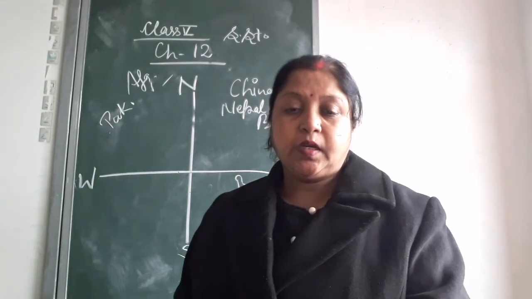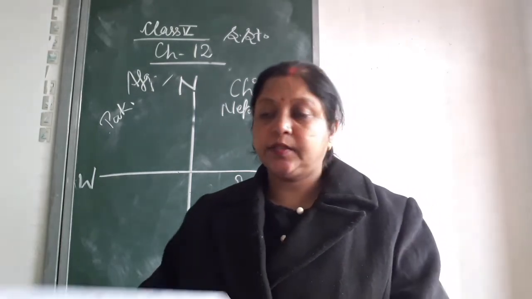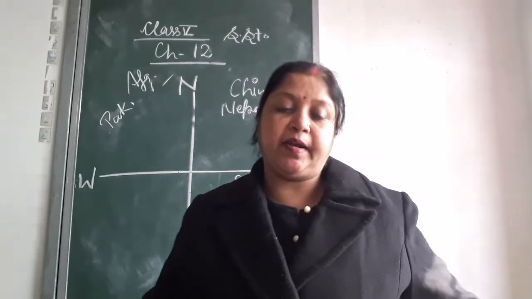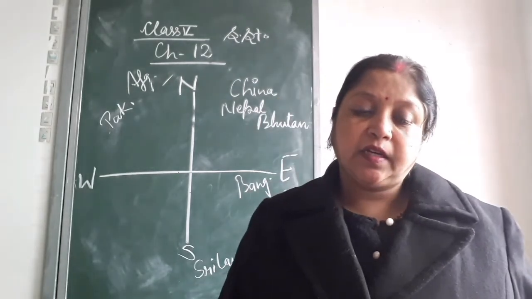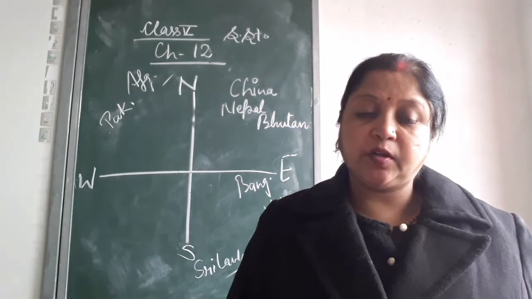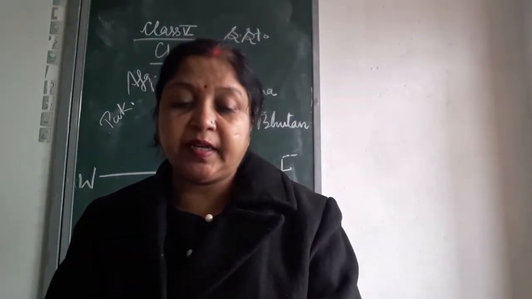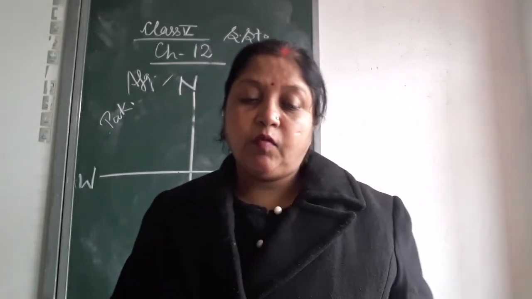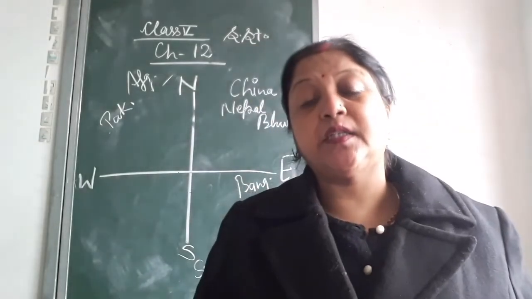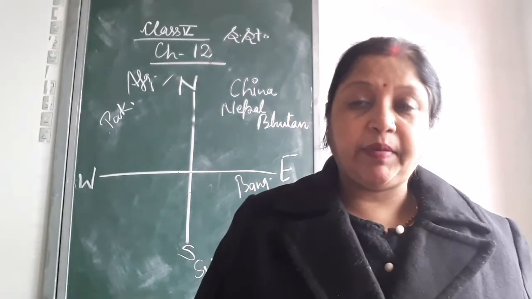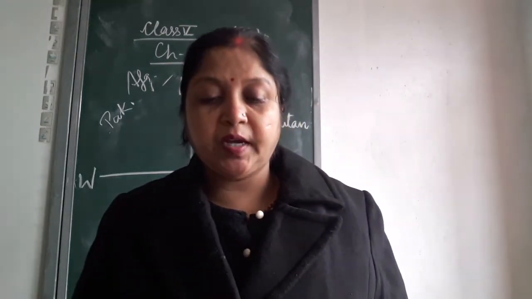Okay. Now your next is Bangladesh, Bhutan and Myanmar. So, what is the capital of Bangladesh? Dhaka. And what is the currency of Bangladesh? Bangladeshi taka. Official language, Bangla. Okay, Bhutan.